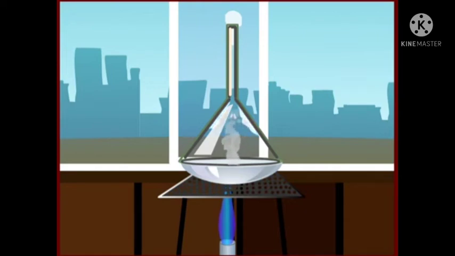Also, the vapors get cooled on the glass surface and are converted into solid form. Thus, we infer that ammonium chloride undergoes sublimation and is converted into vapor form directly. Also, the vapors when allowed to cool directly get transformed into solid state.